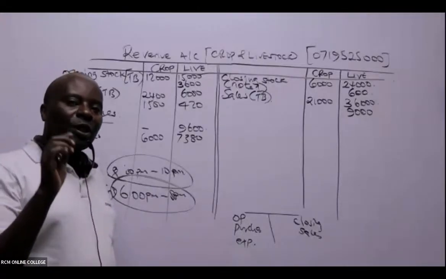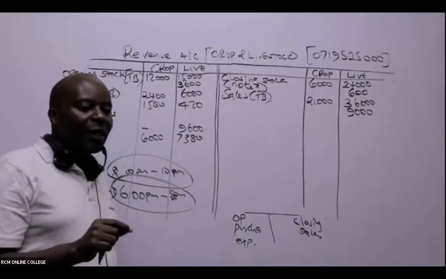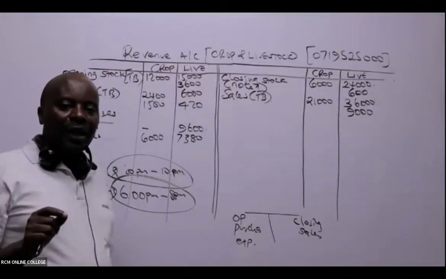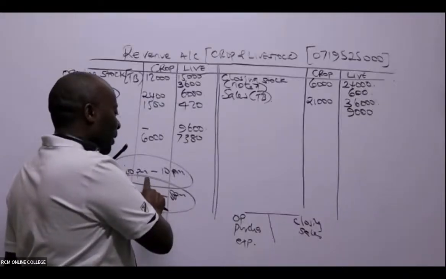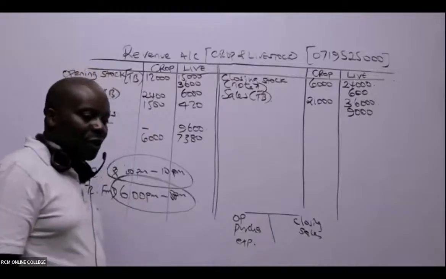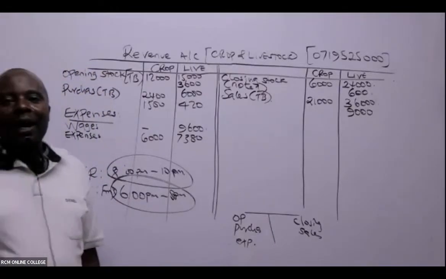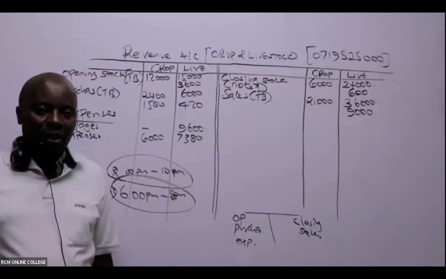So we have introduced a 6 p.m. to 8 p.m. session that will be taught by myself, while the 8 p.m. to 10 p.m. session remains with their teachers. Nobody is chasing any teacher. This is just additional.